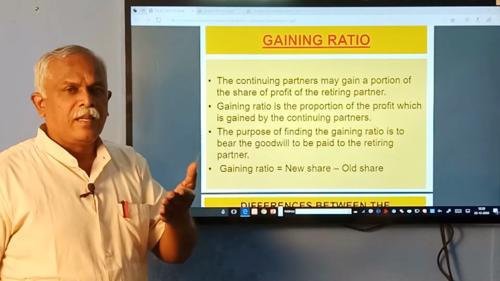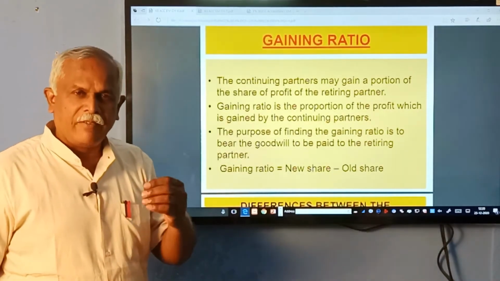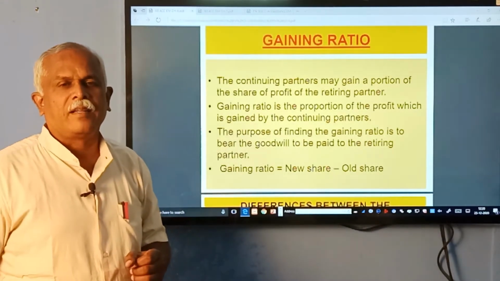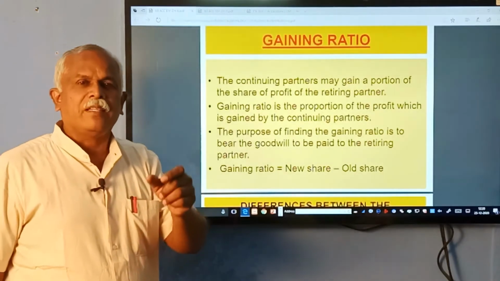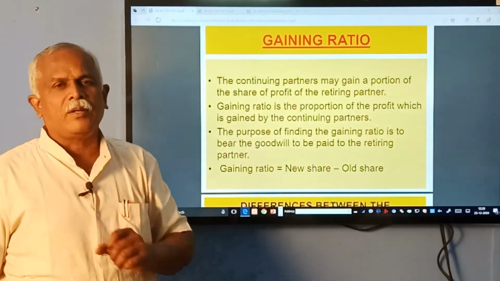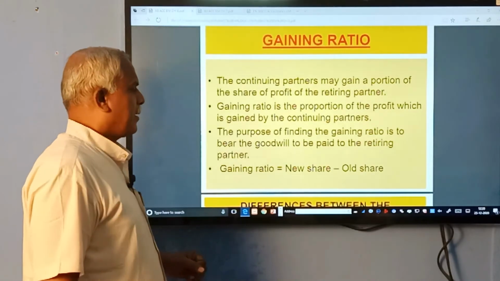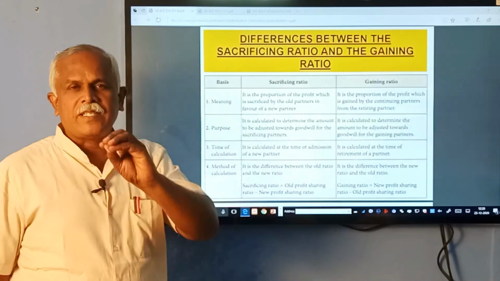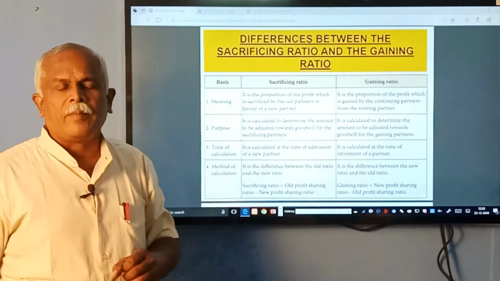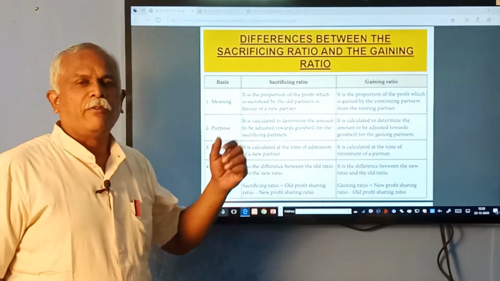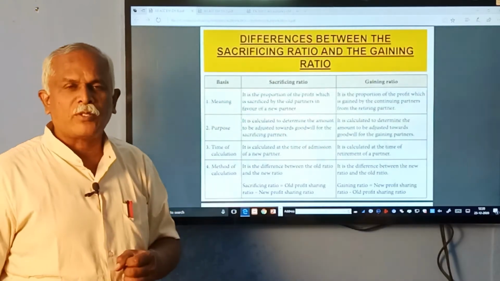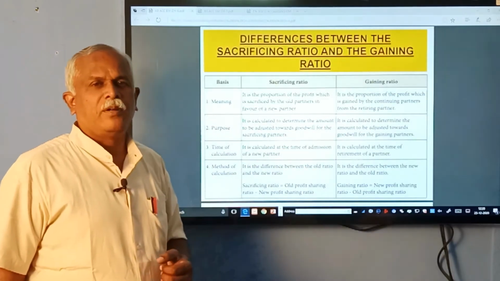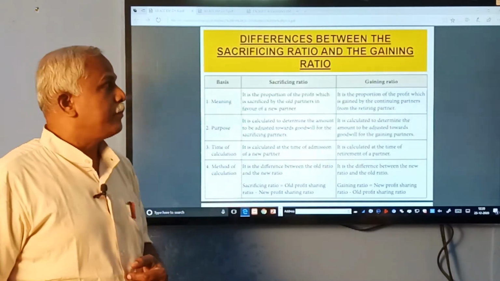There are various illustrations given in the book on how the gaining ratio is calculated. How, given with new ratio or given without new ratio, we can calculate the gaining ratio. There are around 5 illustrations on how to calculate new ratio and gaining ratio. It is an important 2-mark question. You need to understand each one and find out the gaining ratio.